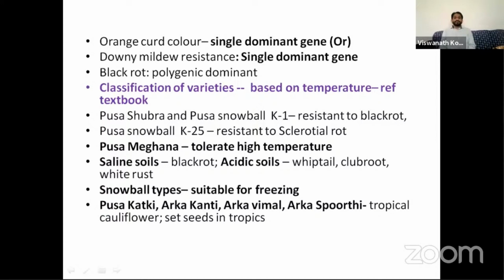And saline soils, growing of cauliflower on saline soils will cause black rot, and if you grow on acidic soils, it causes whiptail, clubroot, and white rust. So the tropical cauliflower varieties are Pusa Kartiki, Arka Kanti, Arka Vimal, and Arka Spurti. They set seeds in tropics.